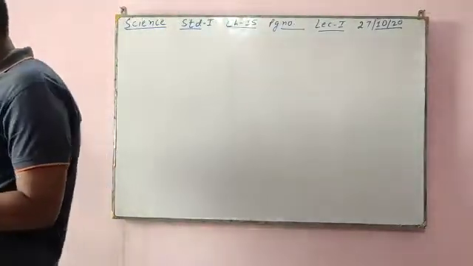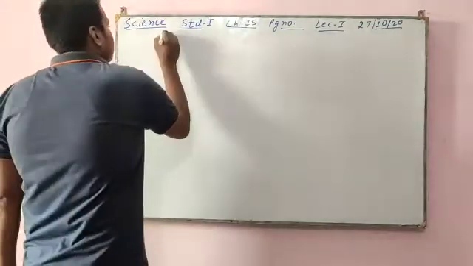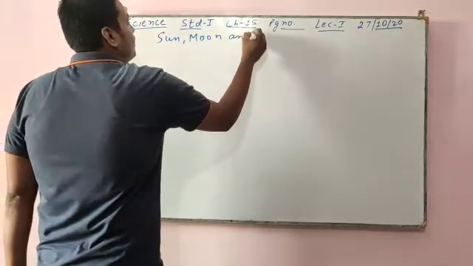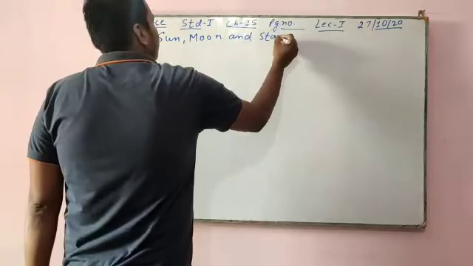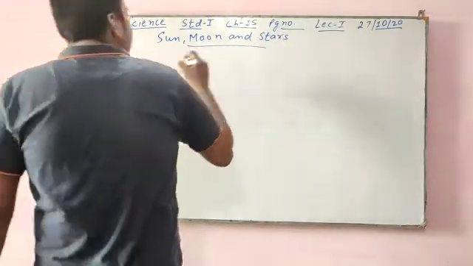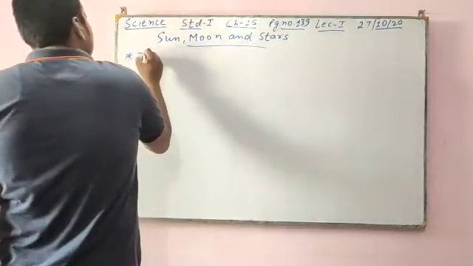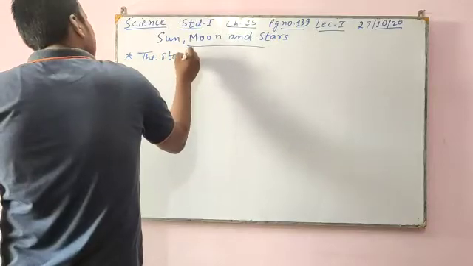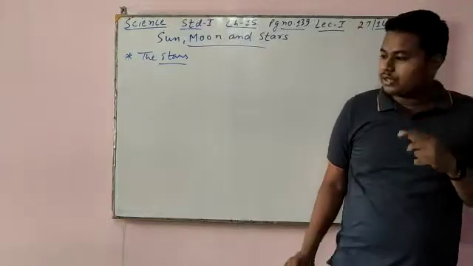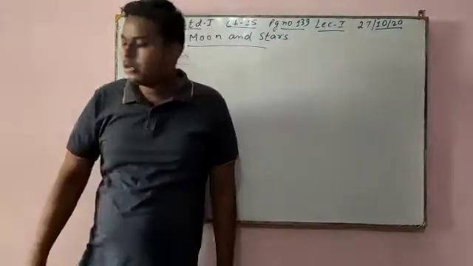So now today I will teach you science chapter 15. Chapter 15 is on sun, moon and stars. The sun I have completed, the moon I have completed. Now I have to complete the stars. This is your last chapter and last topic also. After that your book will finish. After that, whatever homework, question answers there are, I will keep uploading.